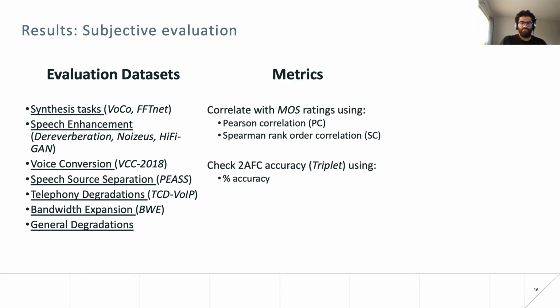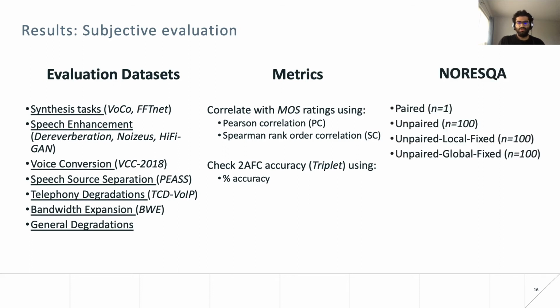For correlation with MOS ratings, we compute Pearson and Spearman correlations across our metric with the MOS rating from the dataset. And for the 2AFC triplet dataset, we compute percentage accuracy to see how well our model can predict the same judgment as humans. And finally, we also use our non-matching framework in various ways.